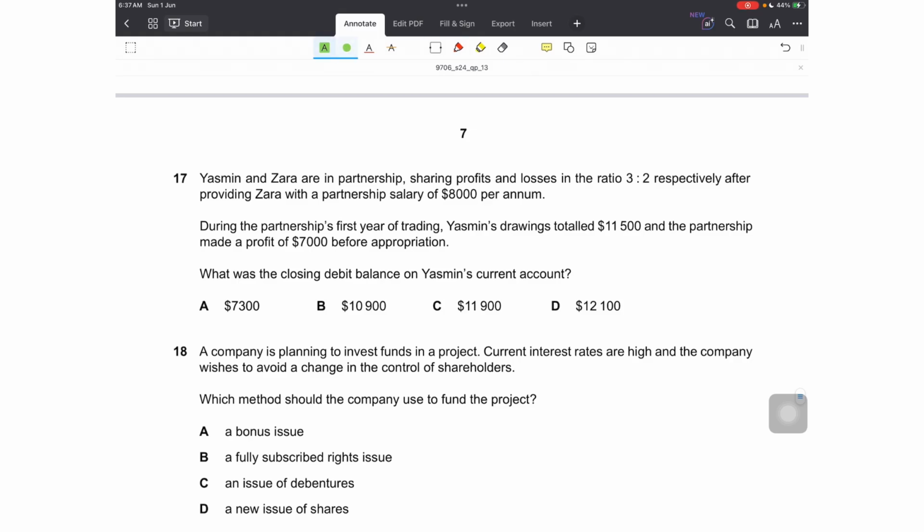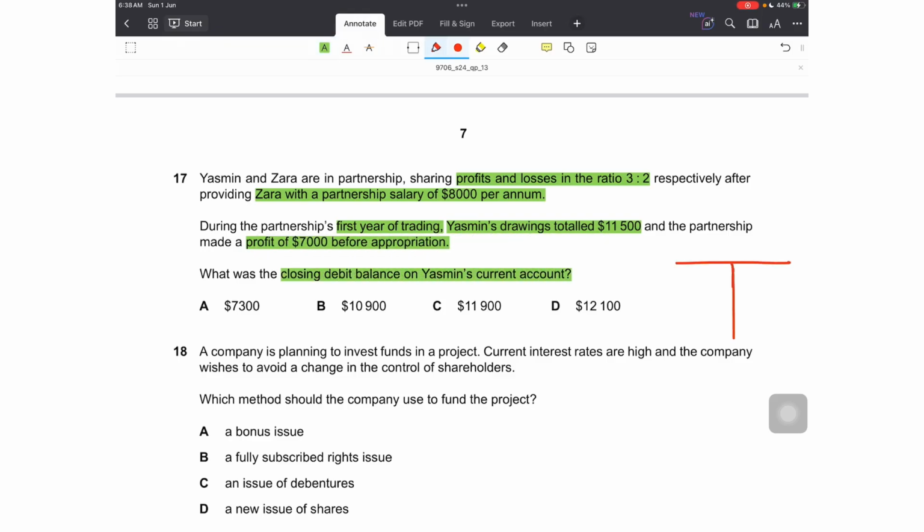Number 17. Yasmin and Zara are in partnership sharing profits and losses in the ratio 3:2 respectively. After providing for Zara's salary, so Zara receives a salary of 8,000 per annum. During the partnership's first year of trading, Yasmin's drawings totaled 11,500 and the partnership made a profit of 7,000 before appropriation. Okay, so profit for the year is 7,000 and the question is, what was the closing debit balance on Yasmin's current account? Right, so there isn't any opening balance since this is the first year of business.